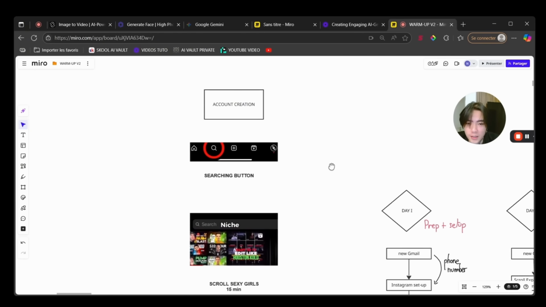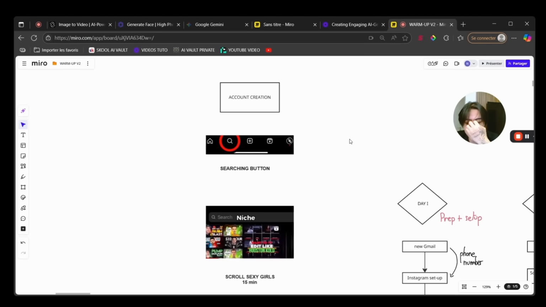So now the thing is we need to make the algorithm understand who we are and what type of creator we are. Why is that? I'm pretty sure if Sophie Rain starts a new account and then only feminists are watching her content, there will be zero interactions, she will not have any followers or fans.